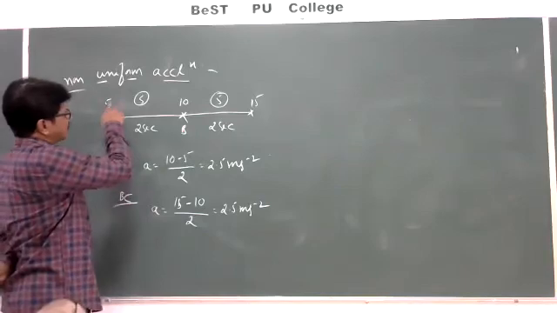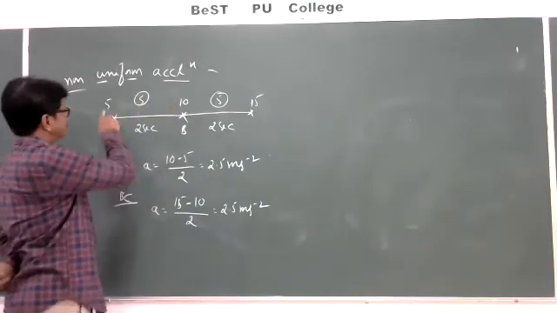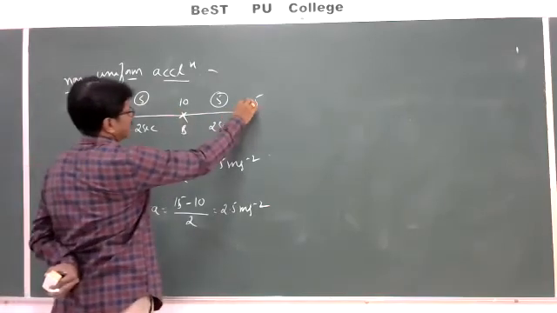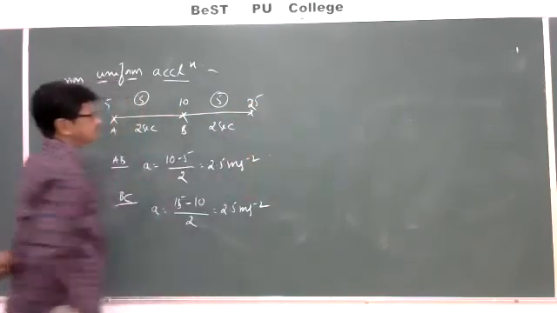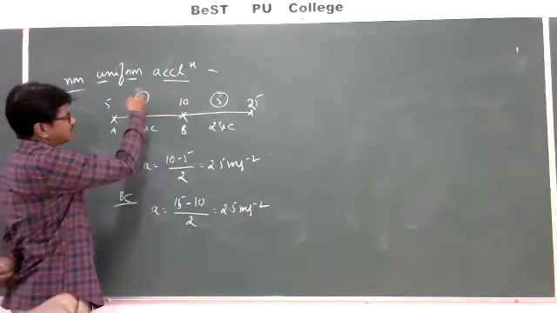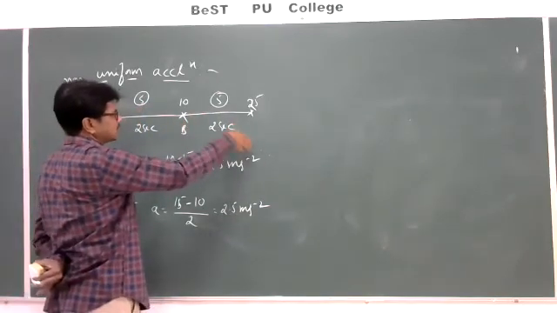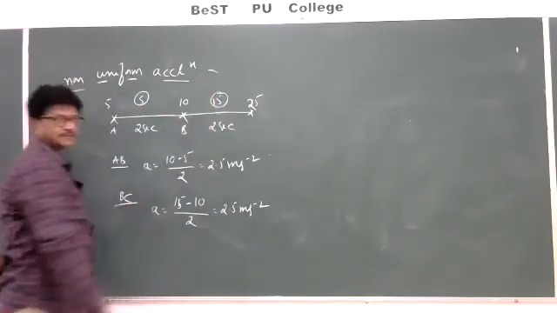If the velocity of a body changes unequally. So here, for example, if I take it as 25. Between A and B, what is the change in velocity? 5. Between B and C, what is the change in velocity? 15.